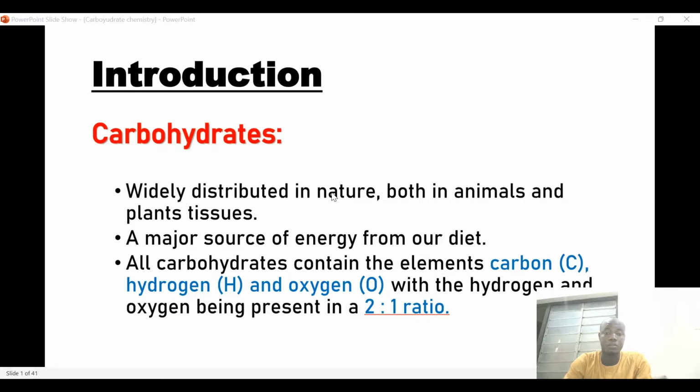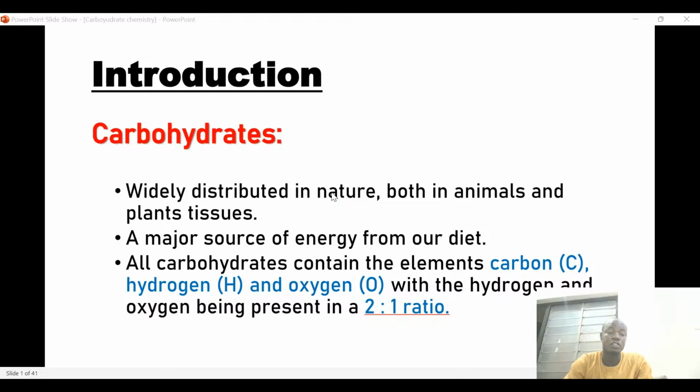It is found in every living organism because, from the basic knowledge of biology, the classification of organisms now is beyond plants and animals. But you can get carbohydrate in plants, in animals, from microorganisms, and from algae. So it is everywhere. Each and every living organism on earth possesses carbohydrate, and this carbohydrate has a variety of functions, and we are going to look at the functions as well as the distribution of carbohydrates in